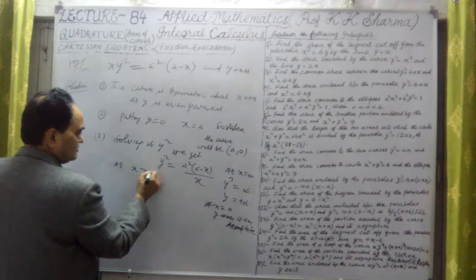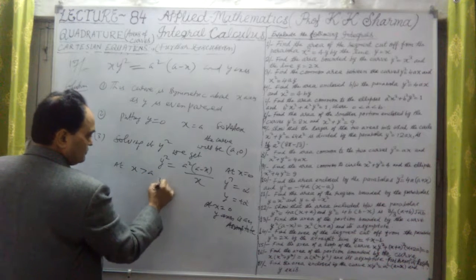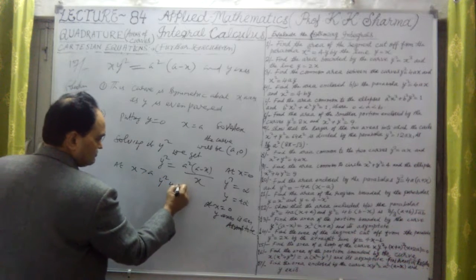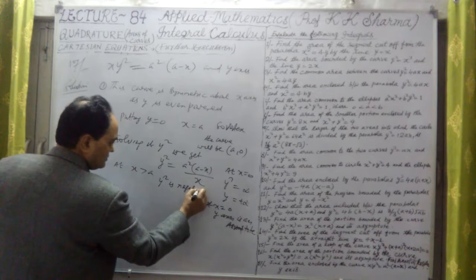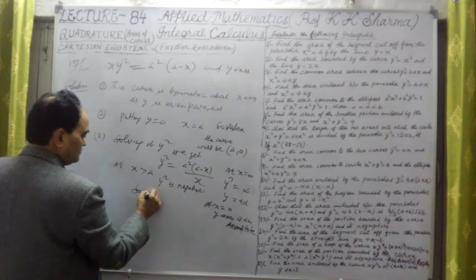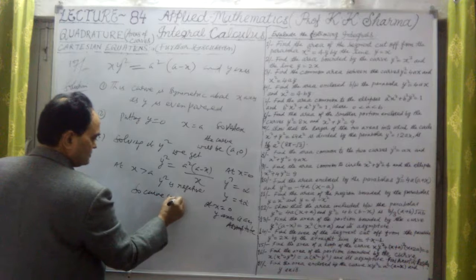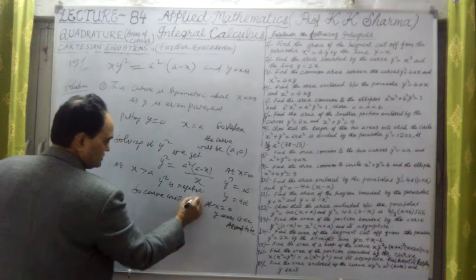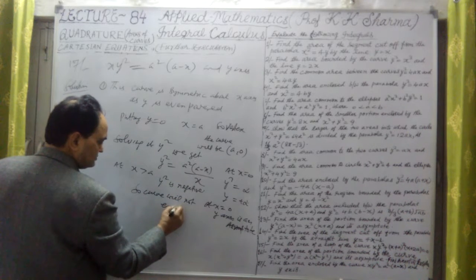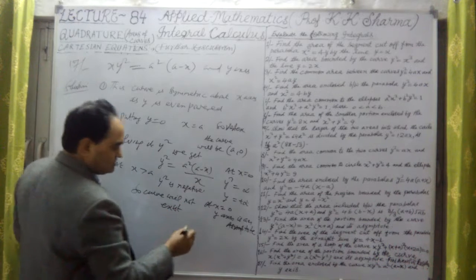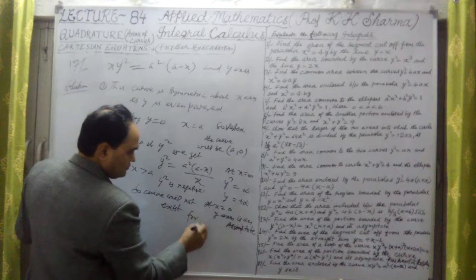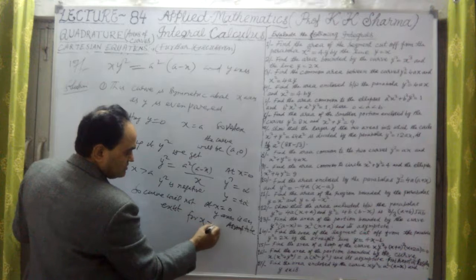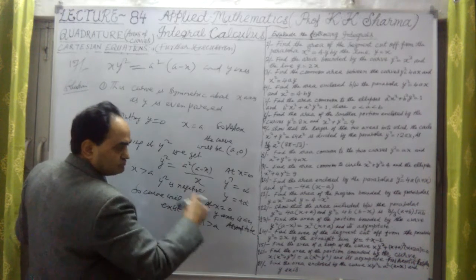At x greater than a, y square is negative. So the curve will not exist for x greater than a.